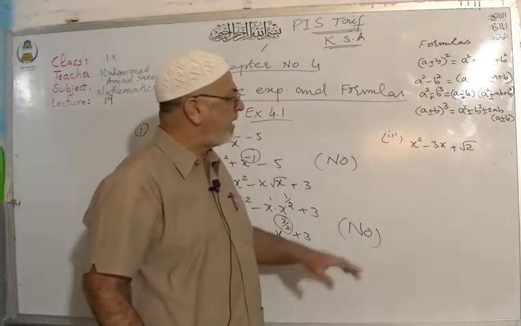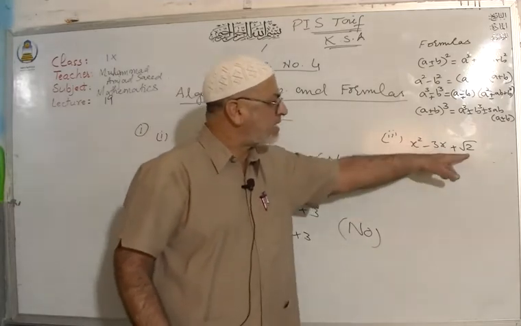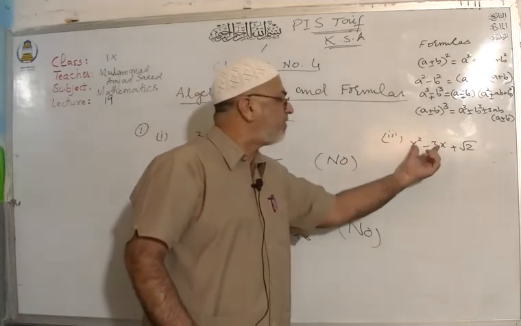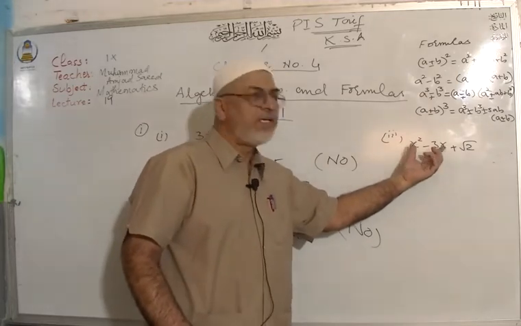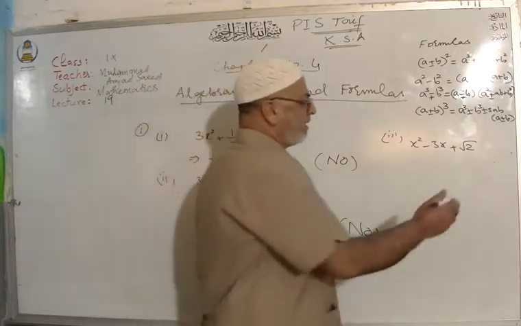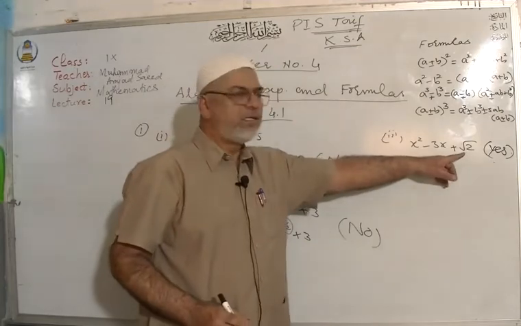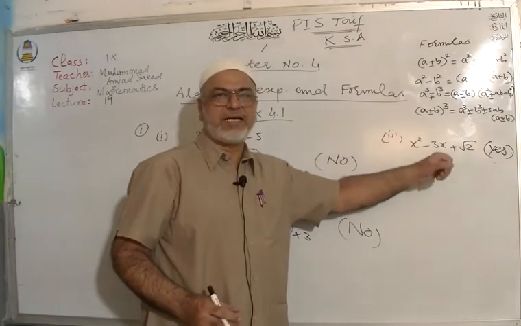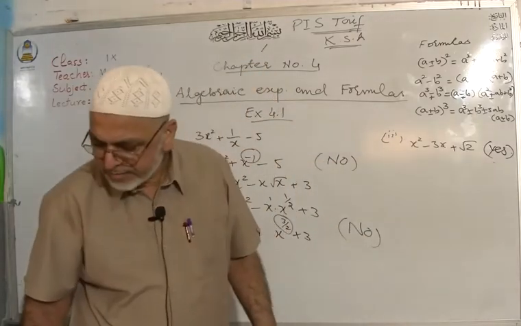So the power of x is 2 and this power is 1. We are looking at the power of variables. If it is negative or a fraction, then it will not be a polynomial. But here the answer is yes, because 2 under root is a constant. No problem if you have 2 under root like that.